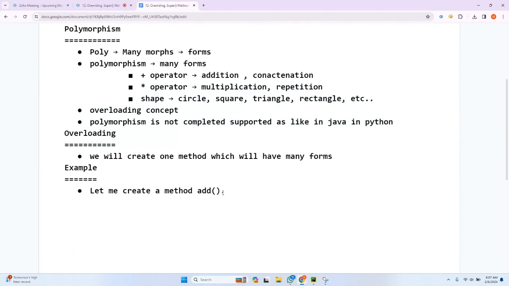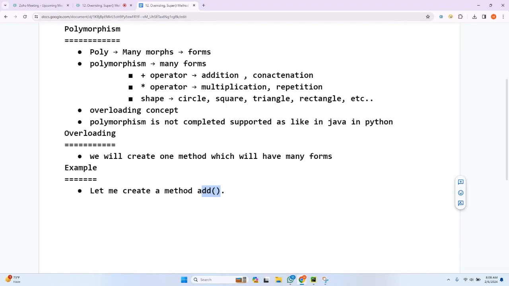If you observe here, from a user's point of view we are calling the same function but changing the parameters. But in practice, we implement the same method in multiple ways. This is nothing but overloading. You are recreating the method multiple times in multiple forms, with 1 variable, 2 variables, 3 variables, 4 variables. This method has multiple forms. When I say form, you can take it as the parameters in this method. I can add 2 variables, 3 variables, and 4 variables. The same method is called many times with changing parameters.